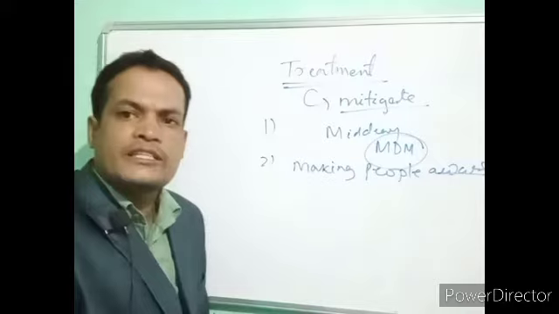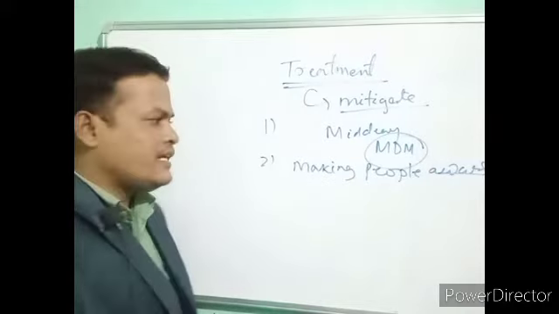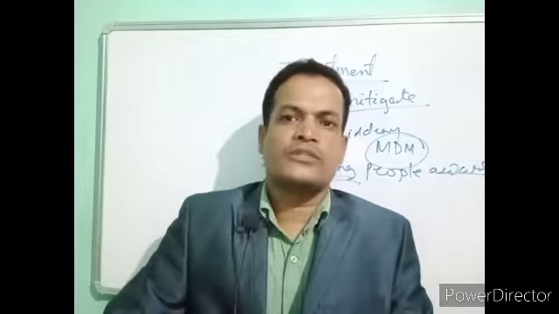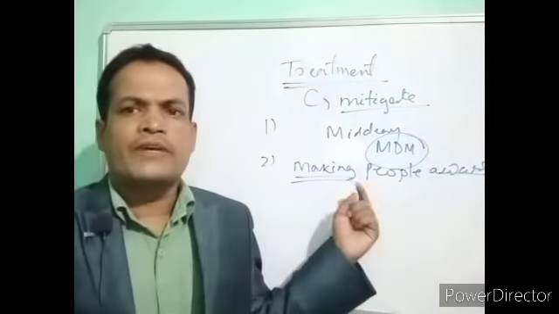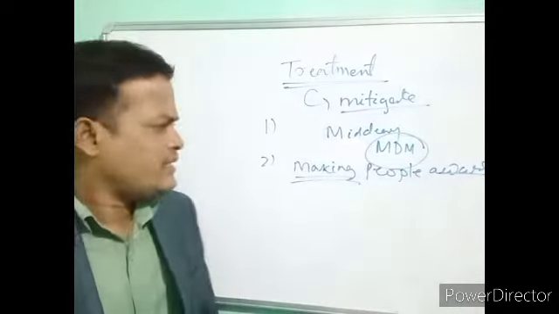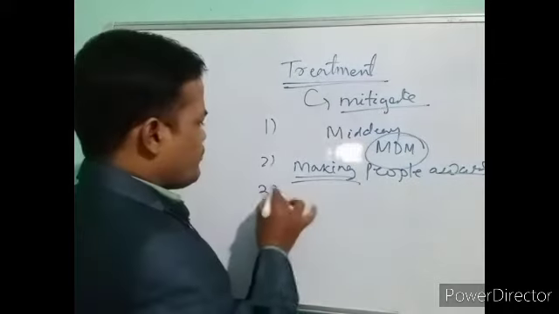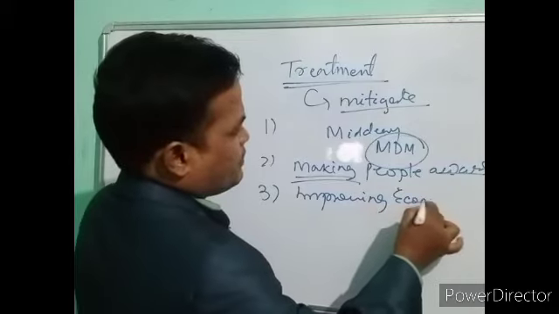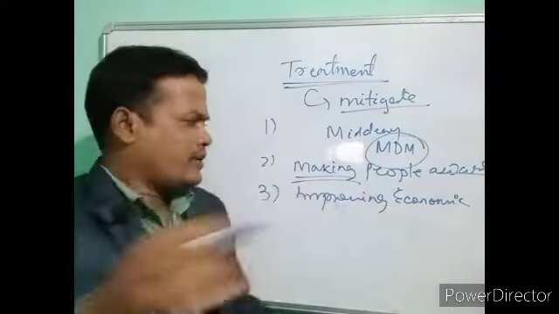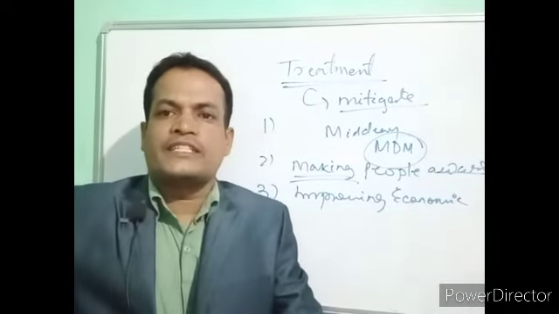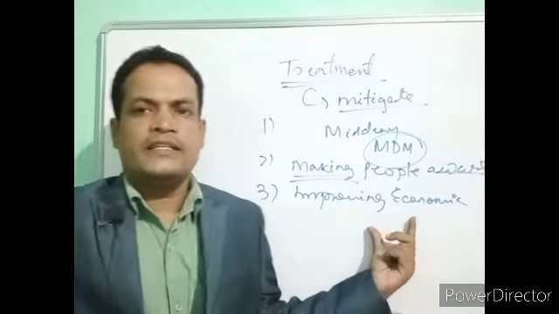What are nutrients, what nutrients should be taken at what age, what causes should be taken. How will people be made aware? Through television, radio, films, advertisements and awareness programs, so that malnutrition can be avoided. Next is improving the economic condition of the people. If the economic condition of people is better, they will be able to purchase foods and nutrients to meet their requirements.